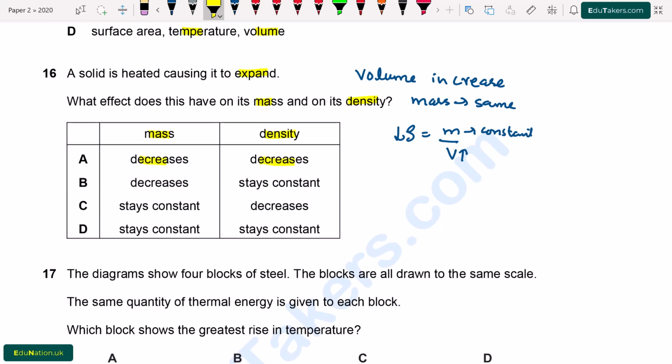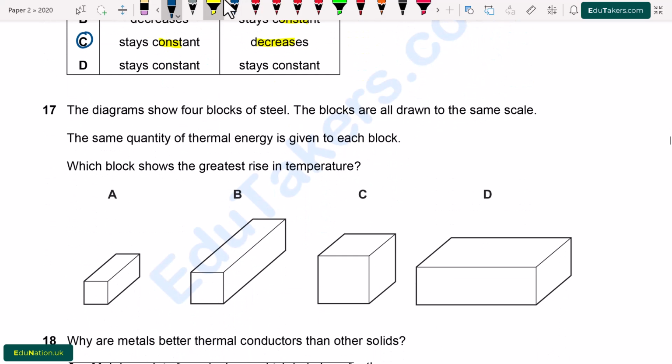Now we see the options, mass and density. Option A, decreases. So it is incorrect because both of the quantities are decreasing. B, decreases and stays constant. So from here, the density stays constant, which is incorrect. C, stays constant and decreases. So this is correct because the mass remains the same but the density decreases because the volume increases here.